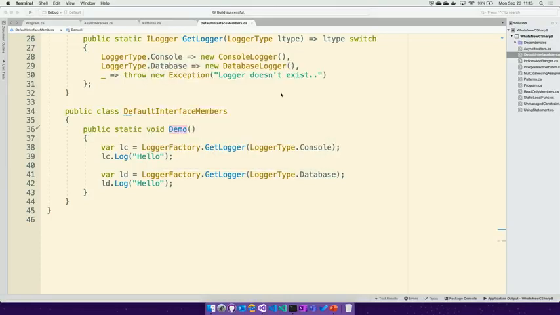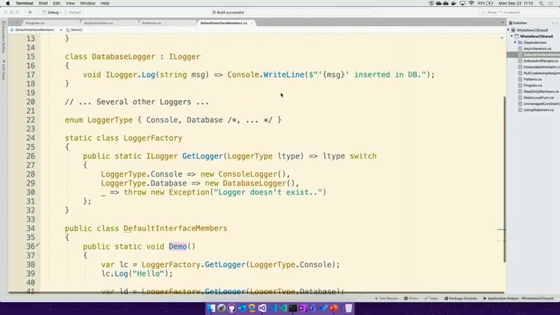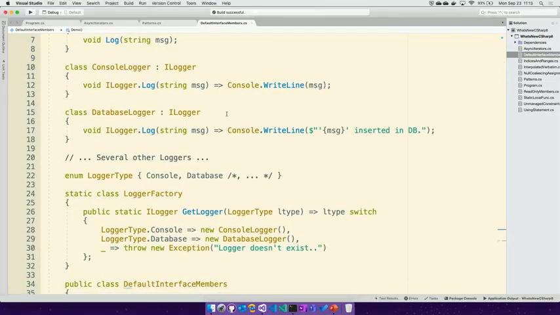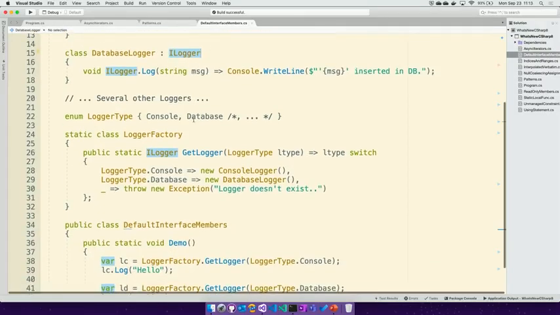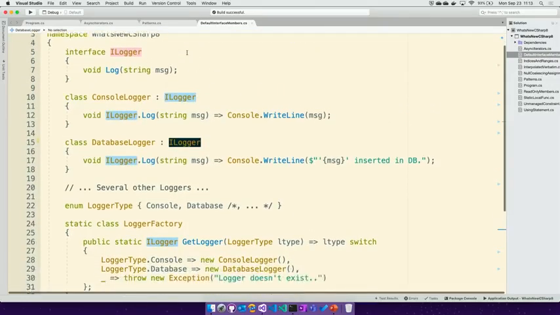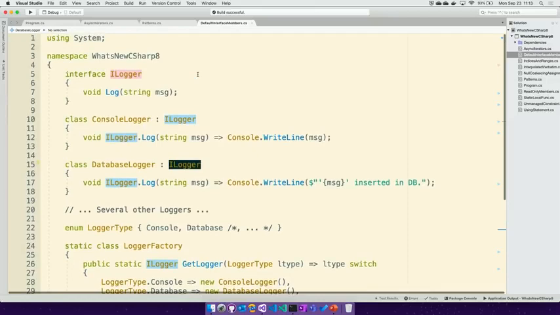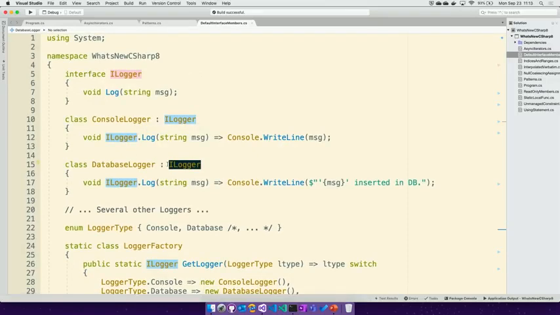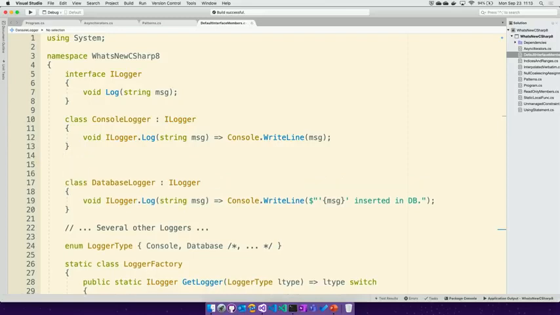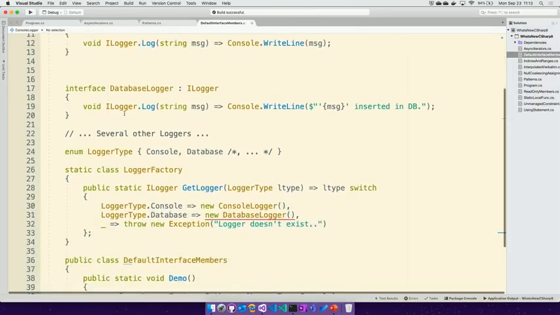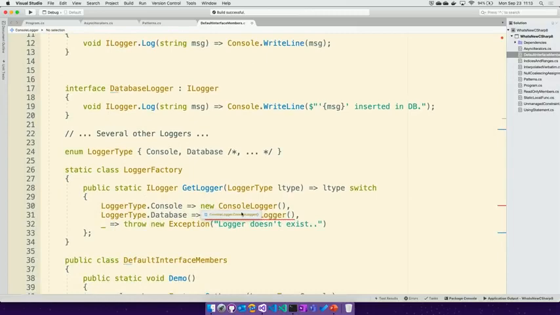Where I want to talk a little bit about that deadly diamond of death and multiple inheritance is here. If I took my database logger, I can change this, and I'm going to implement from this class. I'm going to change this to an interface with that implementation.